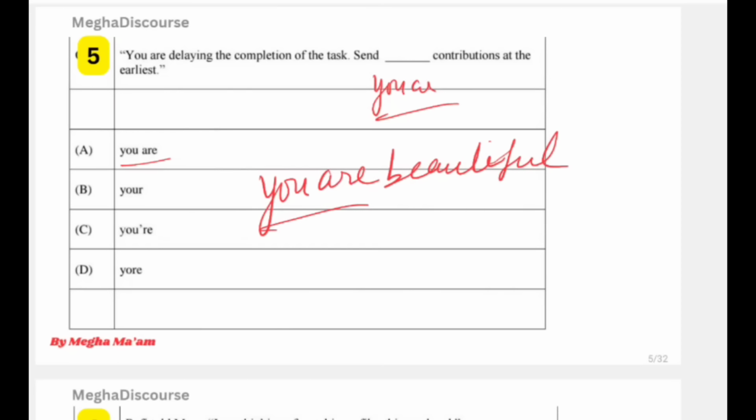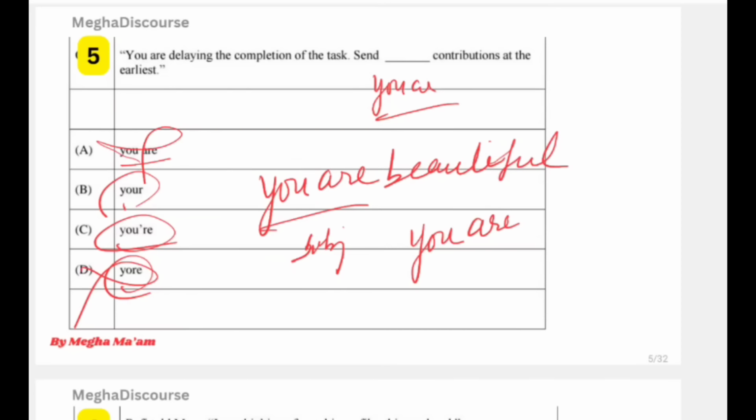So this works as a subject, as a noun. Then we have you are, it is a form of contraction, that is you are, okay. Then your, it is not a verb, okay. So nahi na ye hoga. So we have send your, okay. The simple thing, send your contribution.